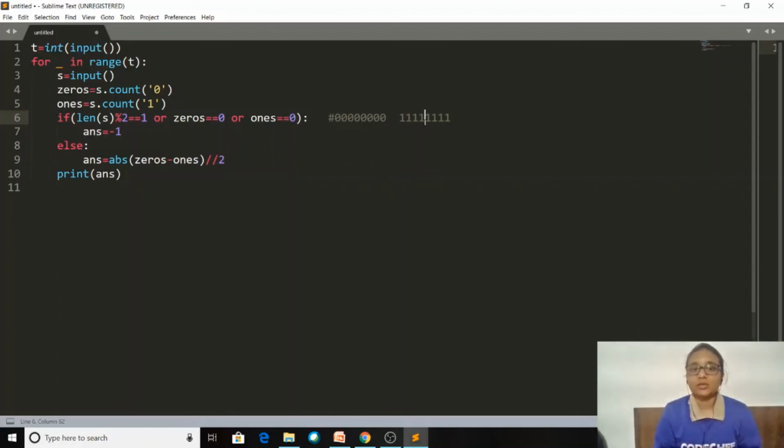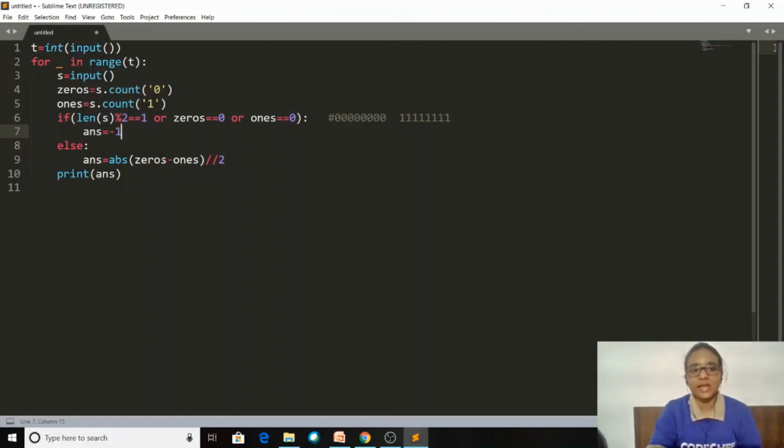And as I already told you, we are required to select each time 0 1 or 1 0, even for the conversion of the given string into a self-destructing string. That was the requirement of our operation. So we will not be able to perform those operations in the given strings here, even if our string is of even length. So that is why I am checking here that if the number of zeros present are 0 or the number of ones present are 0, that means the string contains all zeros or all ones, then in that case also the answer will be -1. That is, the given string cannot be converted into a self-destructing string.